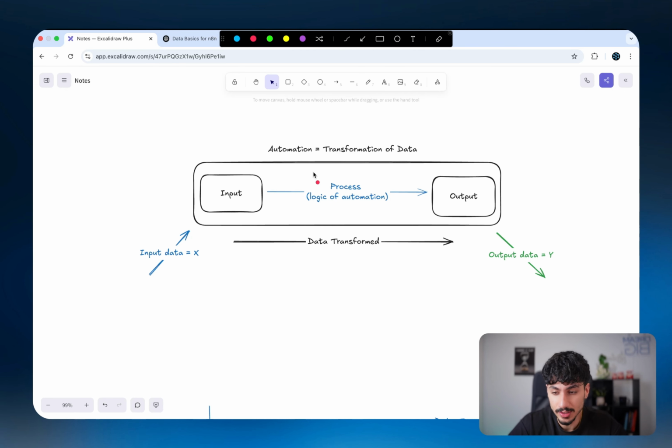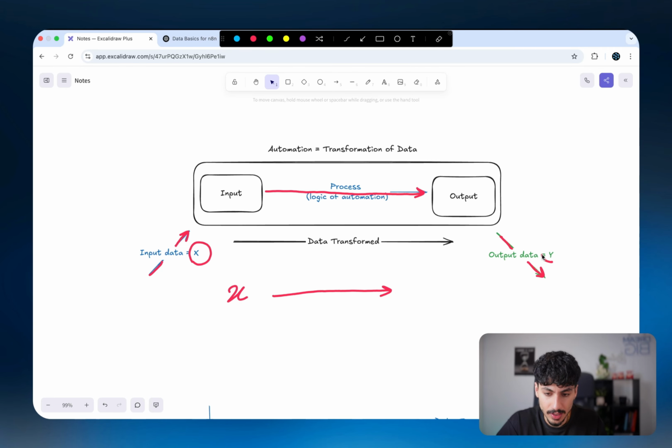So an automation generally is just a transformation of data. Because if you think about it, what really happens inside an automation is you have a bunch of input data that come in, they go through the process that you've defined inside your automation, and then they turn into some sort of output data. So realistically, what's happening on an abstract level is X, which is the input data, is being transformed into Y, which is the output data. So generally, automation is just the transformation of data.